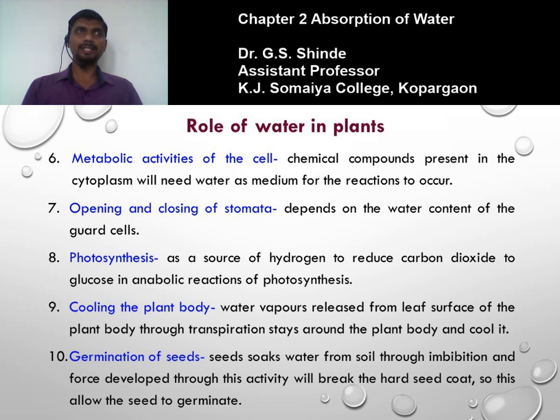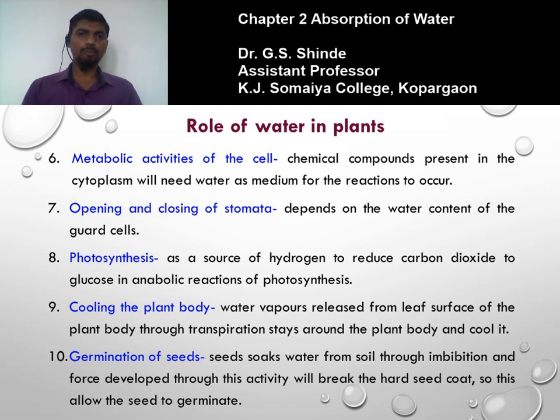Seed germination is defined as the emergence of plumule and radicle. The first event during seed germination is that the seed soaks water by the process of imbibition. Imbibition is the absorption of water by the colloidal material resulting in swelling. When the seed soaks water, it swells. The force developed through this activity will break the hard seed coat, which allows the seed to germinate. Without water, the seed is not able to germinate. So for germination of the seed, water plays an important role.